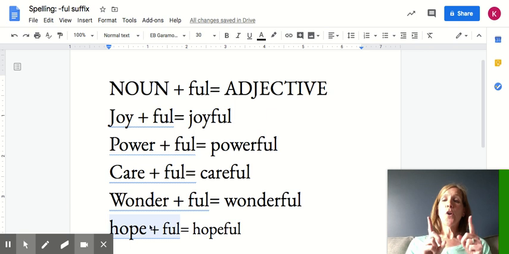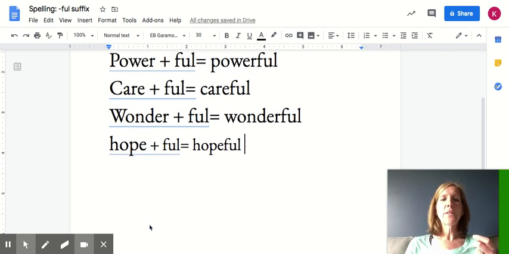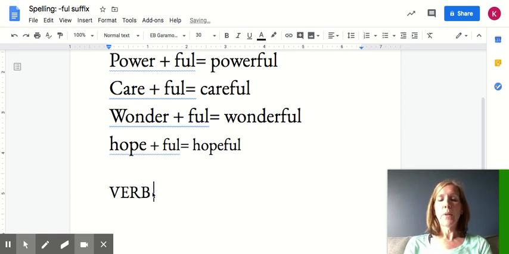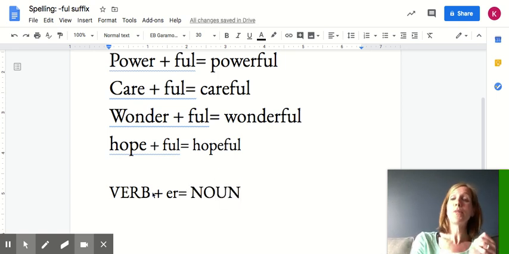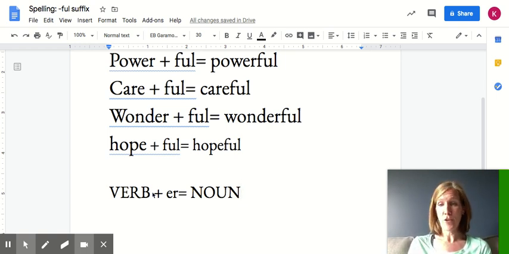Okay, so on Monday we went over our spelling words, and we went over all the ones where we added the suffix er. We said we took a verb plus er, and then we came up with a noun, right? A person who bakes is a baker. A person who sings is a singer. A person who teaches is a teacher.